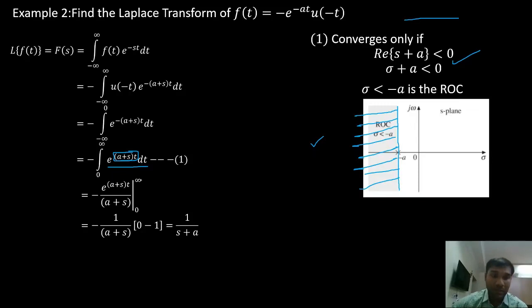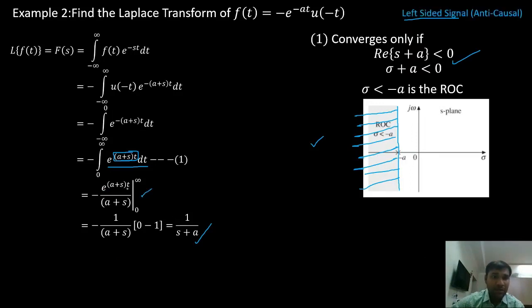We'll find the Laplace transform. So here I'm going to integrate e power a plus s into t divided by a plus s, from 0 to infinity. So if I integrate and substitute the limits, I'll get 1 by s plus a, right? I will arrive at 1 by s plus a. Here if I integrate it, this is what I am arriving at.